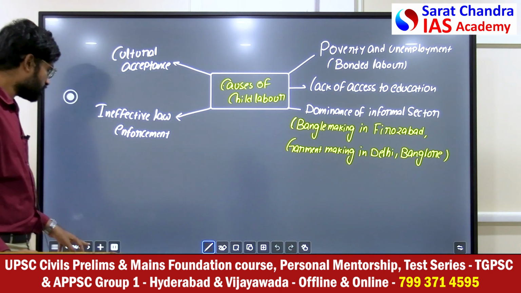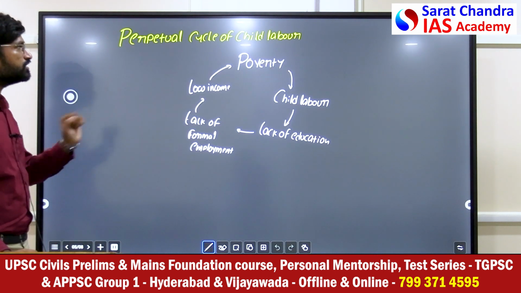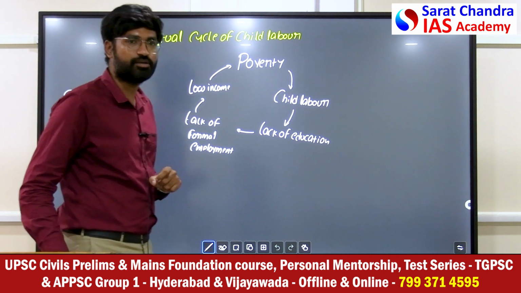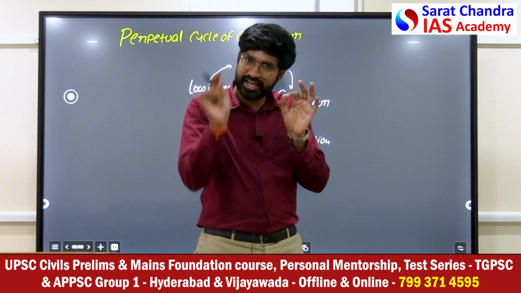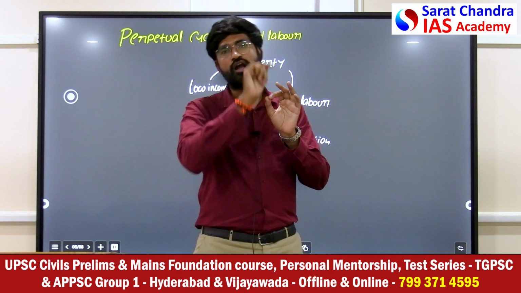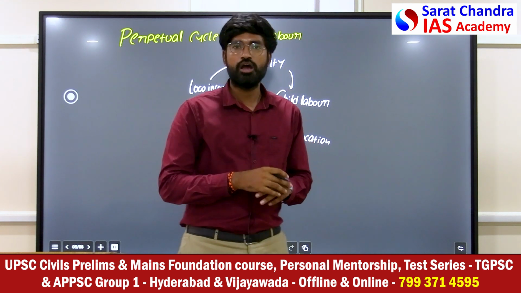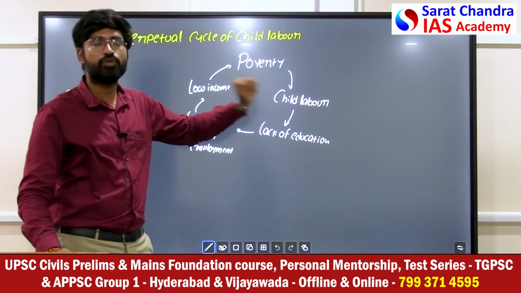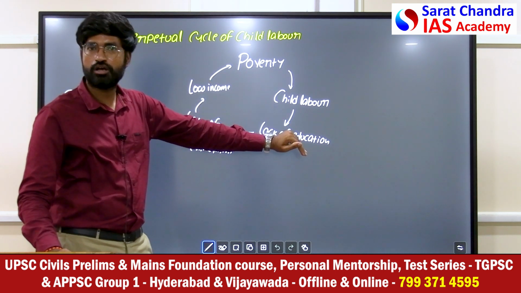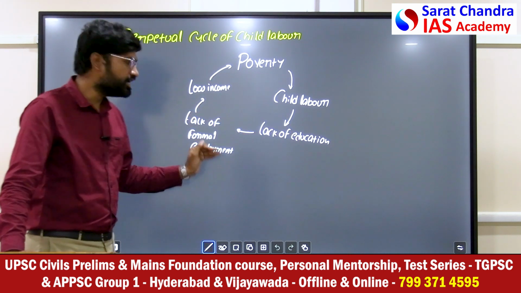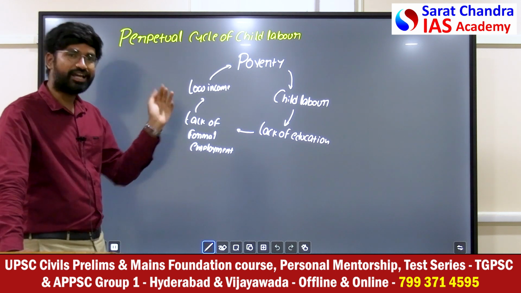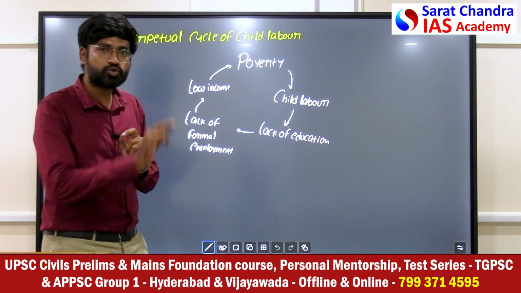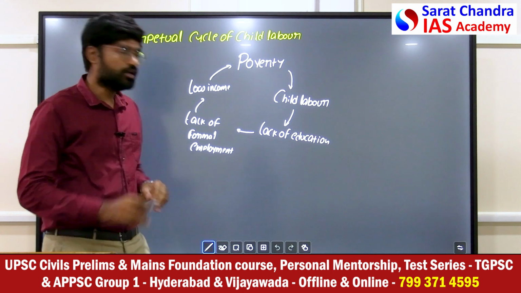Now after this, what is the perpetual cycle of child labor? It is how poverty again leads to child labor and how it perpetuates again and again. Because of poverty, you send your child to work. So he's not getting education, he's not getting formal employment, and he's not getting income. Then again, he is thrown into poverty. This perpetual cycle keeps on continuing.